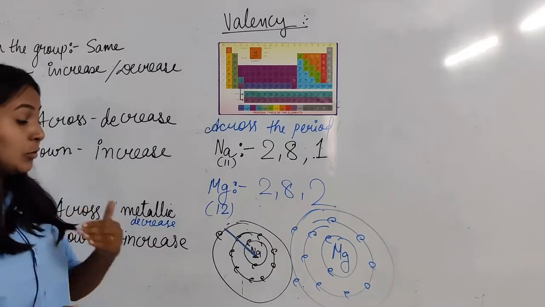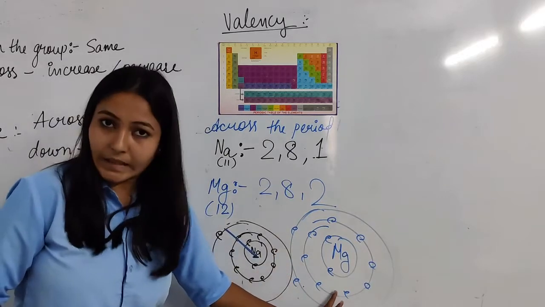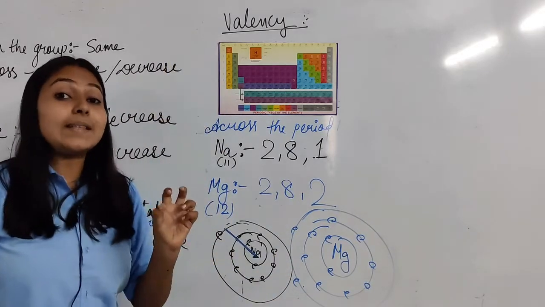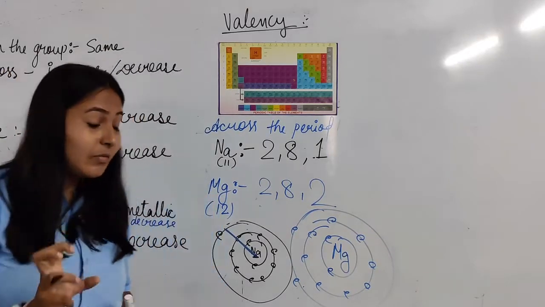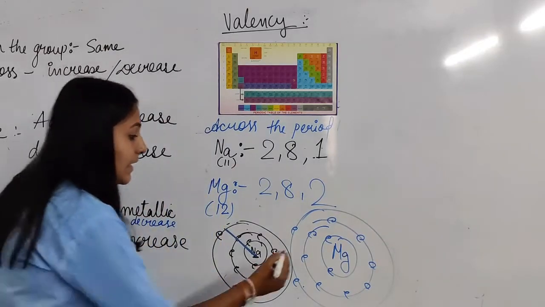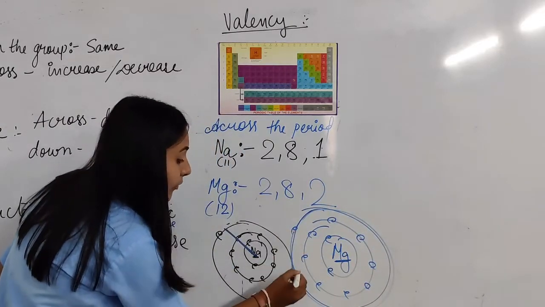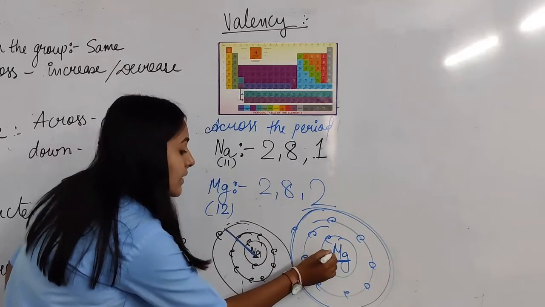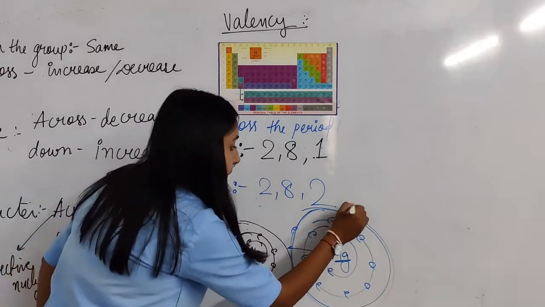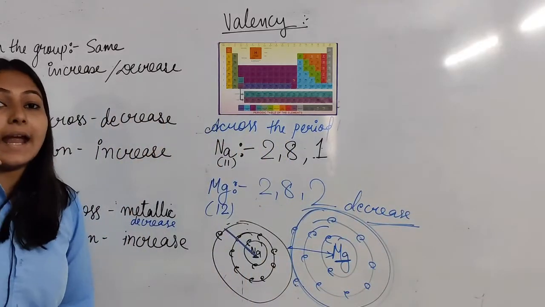The nuclear charge is higher here, so it attracts more and the atom gets squeezed. So the size of magnesium will decrease because the number of electrons in the outermost shell is more and the atom gets squeezed.